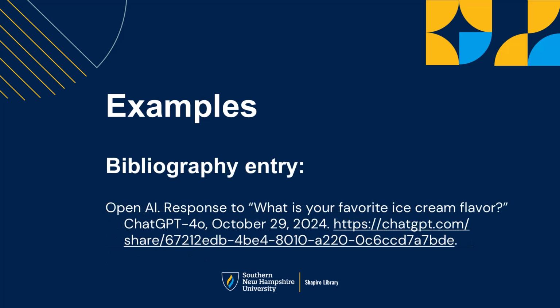And finally, if you are required to include an AI citation in your bibliography, the Chicago Manual of Style indicates that you would cite it under the name of the company, not the AI tool, and make sure to include the publicly available URL, like this. OpenAI, response to what is your favorite ice cream flavor? ChatGPT 4o, October 29, 2024, followed by the URL.